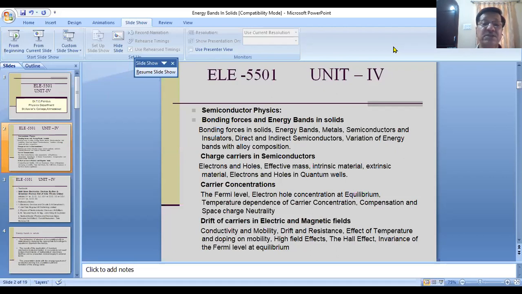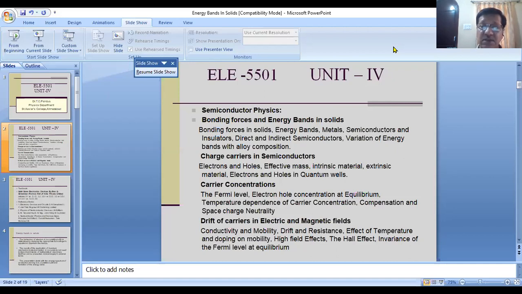Well, friends, these four major topics require at least 13 to 14 lectures. So I require one lecture per week, and I will complete this Unit 4 by taking at least 13 to 14 classes.